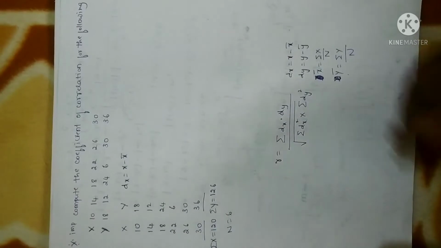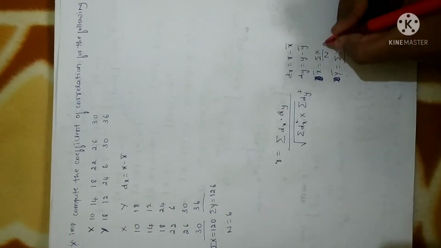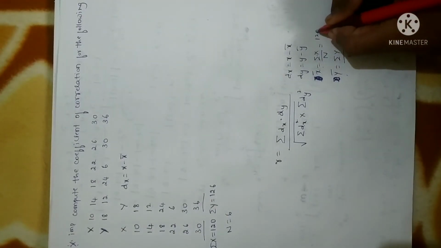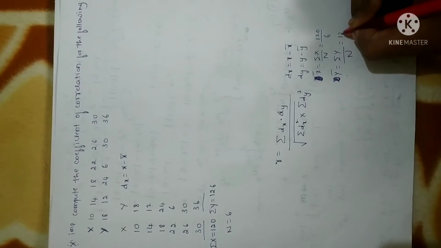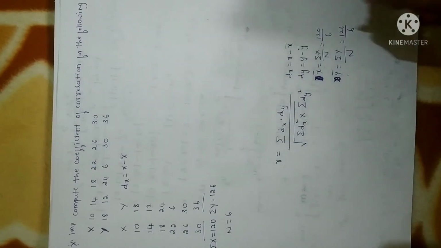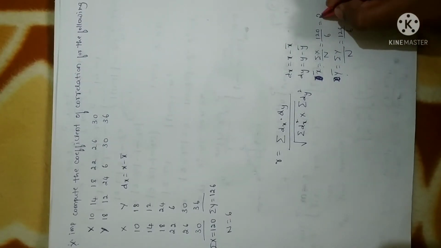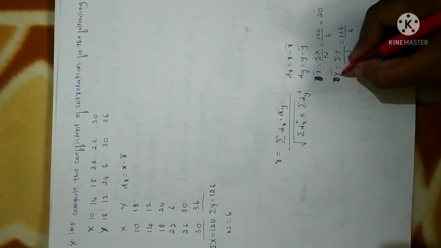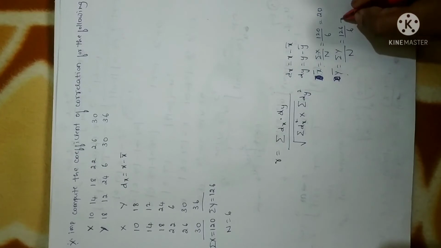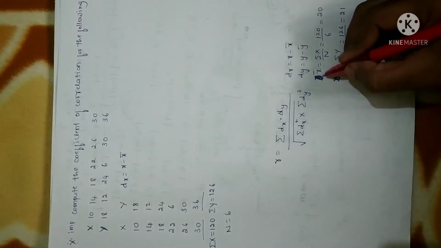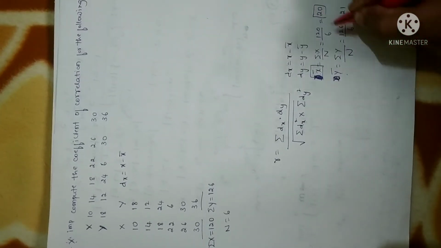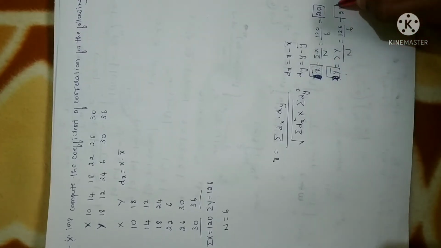Clear? Now we can easily calculate x bar. Sigma x is 120 divided by 6, which is 20, so x bar is 20. Similarly, y bar is equal to 126 by 6, so you will get 21. So the x bar value I have obtained is 20 and the y bar value is 21.